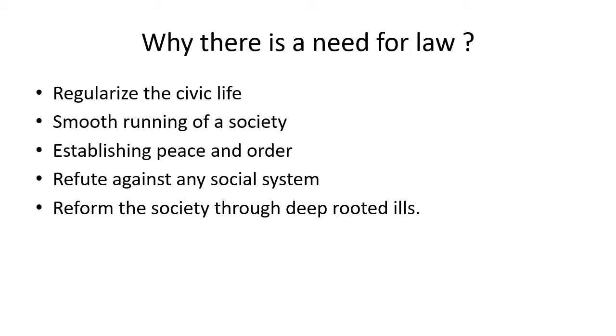Now, the fifth point we need law is to reform the society through deep-rooted ills. See, what we make sure with the law is that maximum evils of the society should be removed. But the evils which are there from prolonged history, यानी कई जमानों से जो evils चलते हुए आ रहे हैं, जैसे कि untouchability है, तो law के कारण क्या होता है, we try and reduce the effect of untouchability over the society, and that helps in changing a society in a better way. So the laws help us in reforming the society through deep rooted ills.